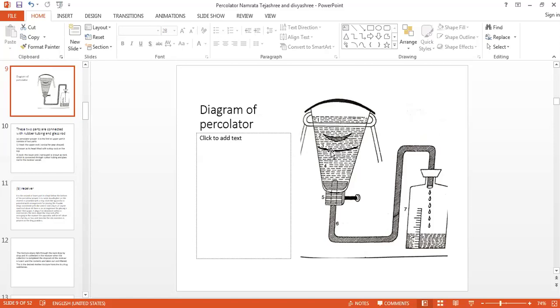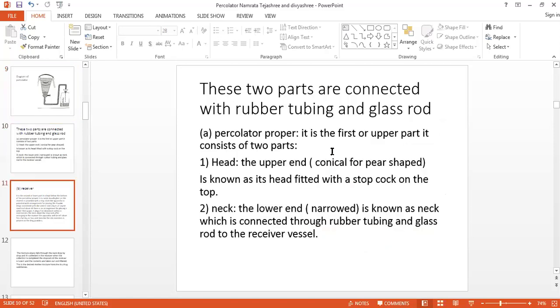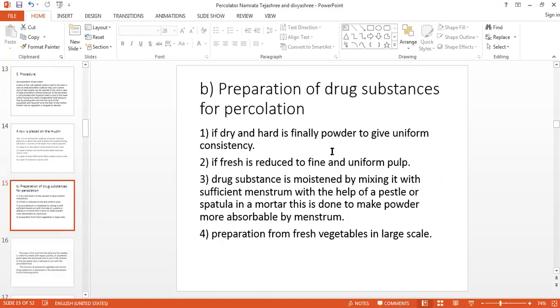Now the most important thing here is the preparation of the drug substance that we have seen. If it is dry and hard, we have to convert it into a uniform powder. If it is fresh, convert it into pulp. It has to be moistened with the menstruum.